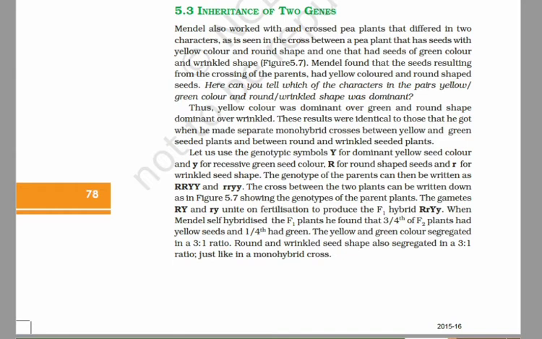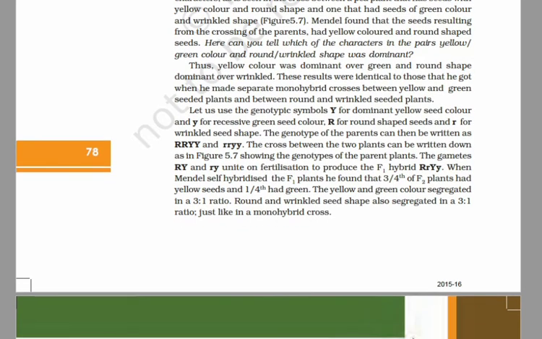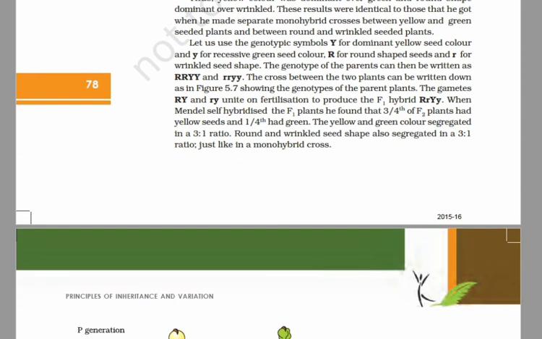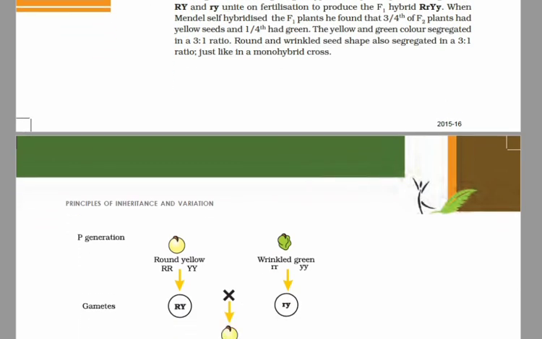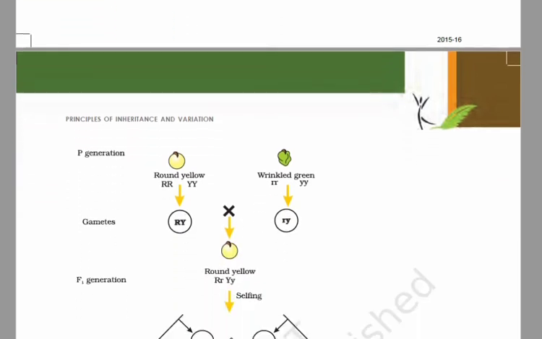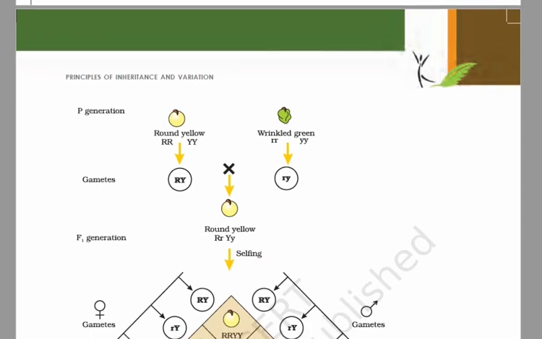In the second step, he made a dihybrid cross of these varieties and found all F1 seeds to be round and yellow. That is, after the cross pollination, in the F1 generation, the progeny received was round and yellow, that means having the round and yellow dominance, represented by capital R, small r, capital Y, small y. Here on the screen you can see the F1 generation.